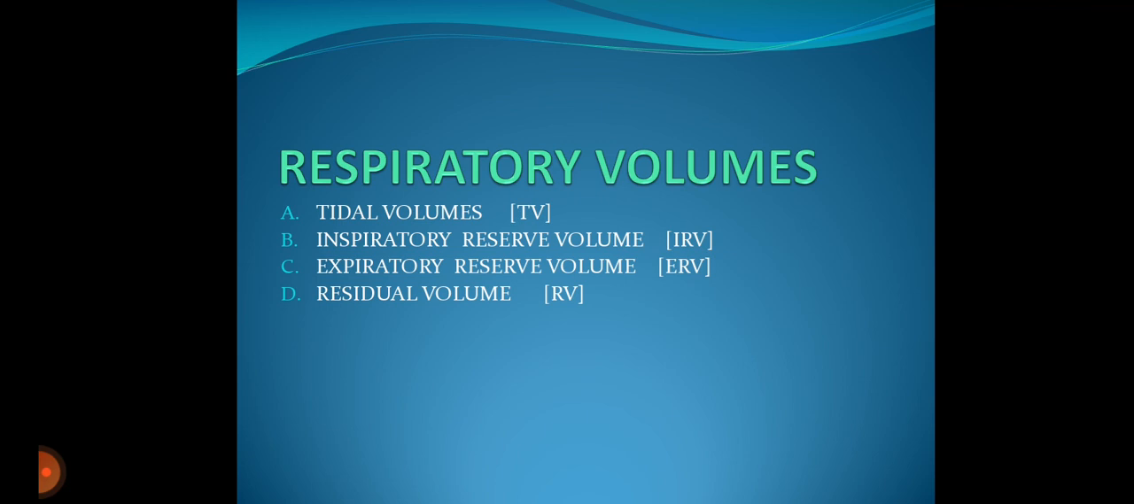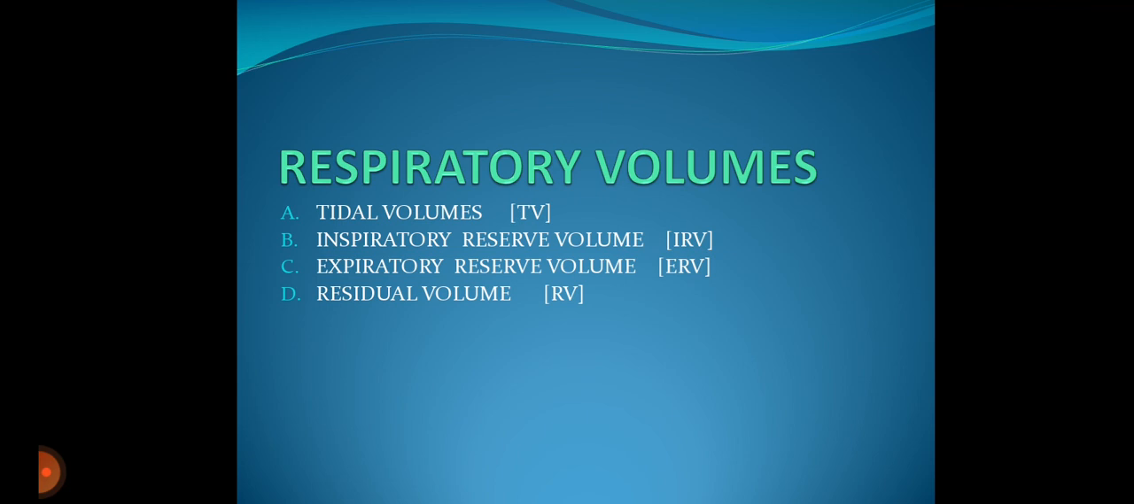In inspiratory reserve volume, which is also known as the IRV, the extra volume of air that can be inspired beyond the normal tidal volume is called inspiratory reserve volume. It is about 2500 to 3000 milliliter. Expiratory reserve volume, the extra volume of air that can be breathed out beyond the normal tidal volume is called expiratory reserve volume. Its volume is about 1000 milliliter to 1100 milliliter.